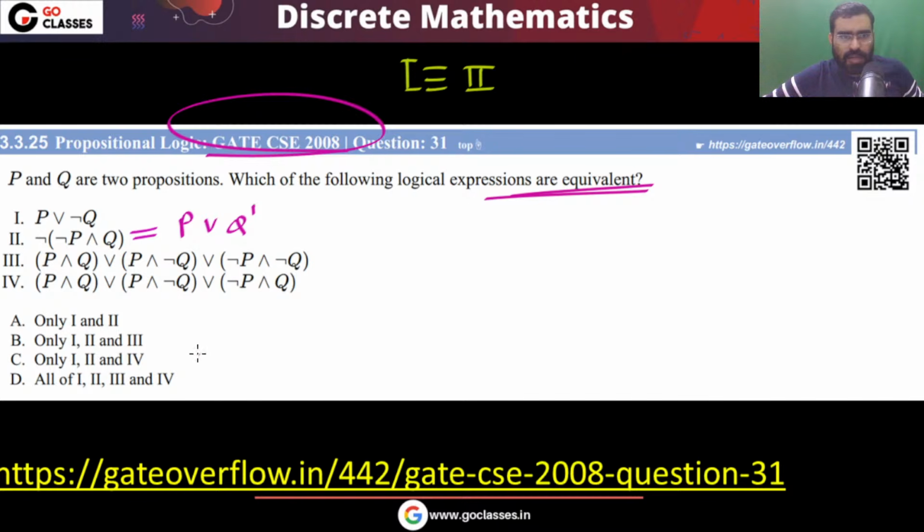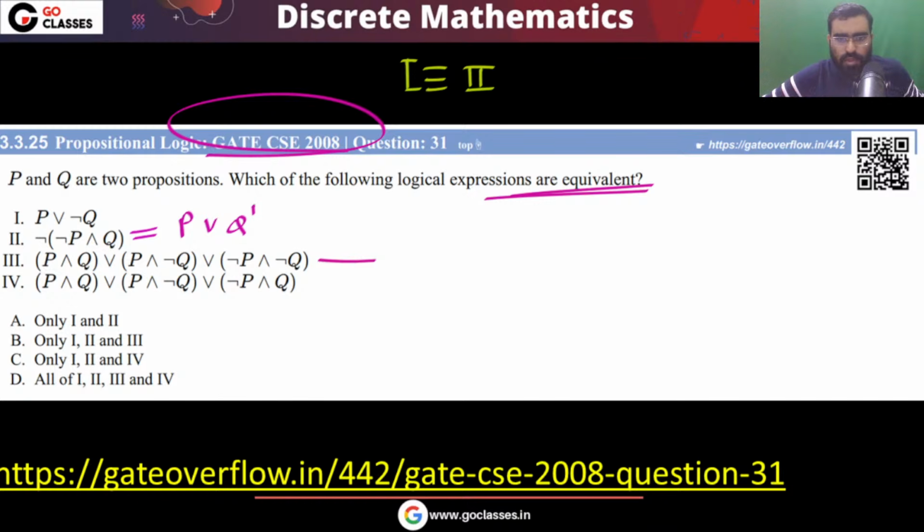Okay. Now, what about the next one? The next is saying that P and Q, or P and Q dash, or negation P and negation Q.